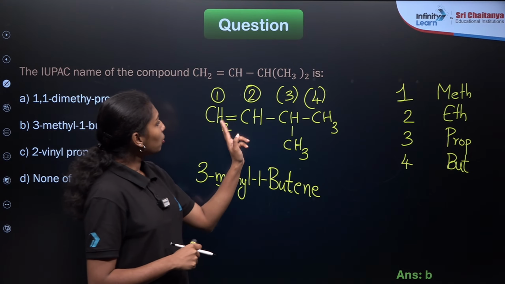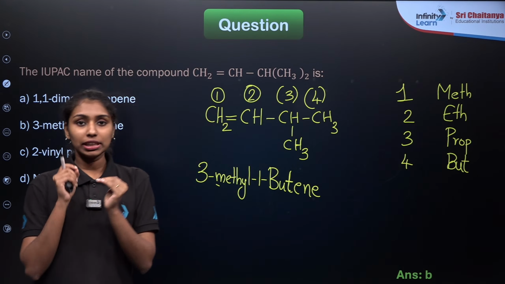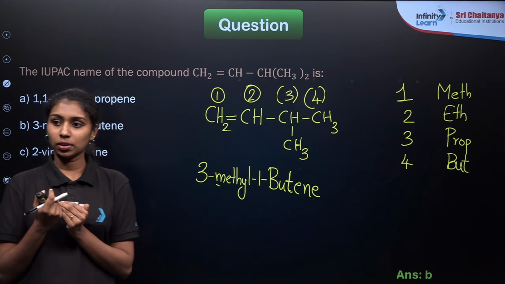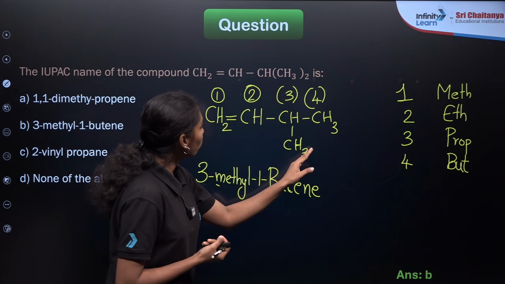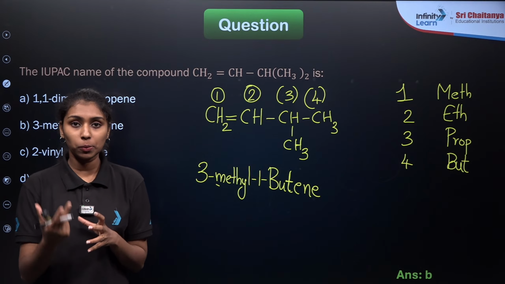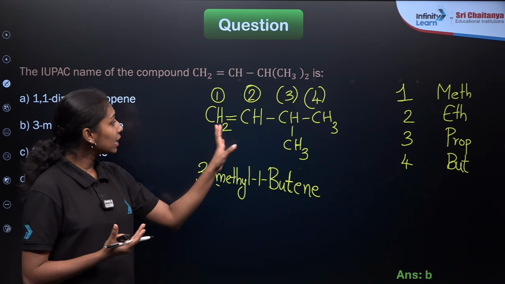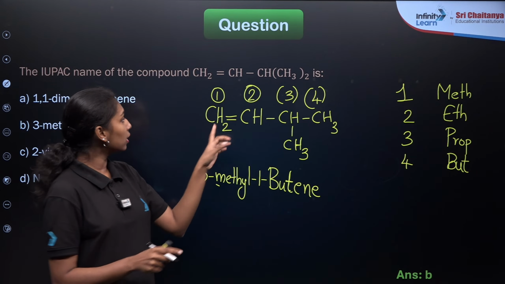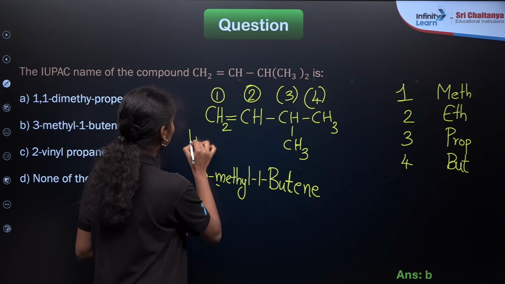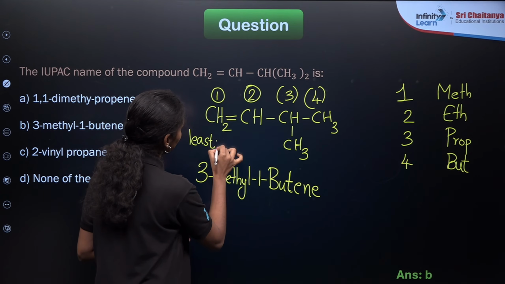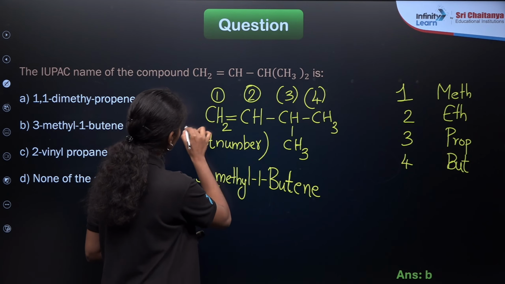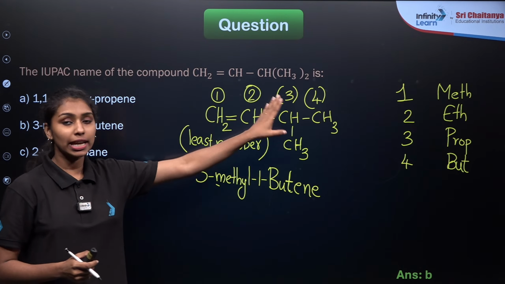Now we need to give the numbering of the compound. If the compound contains a double bond or triple bond, it gets the first priority. First priority means you need to give the least number to the double bonded carbon atom. So I am starting the numbering from here: 1, 2, 3 and 4.